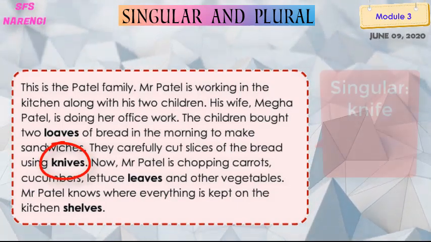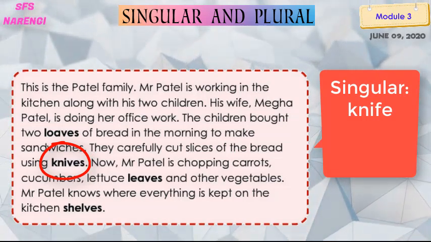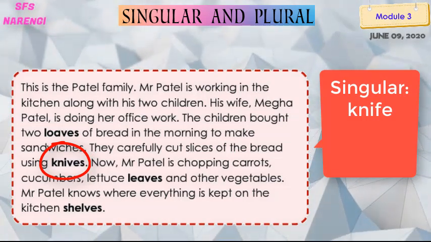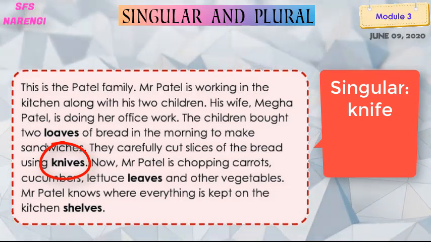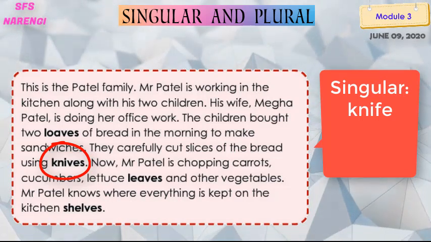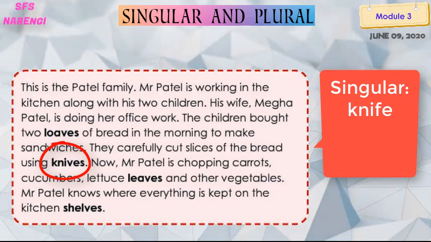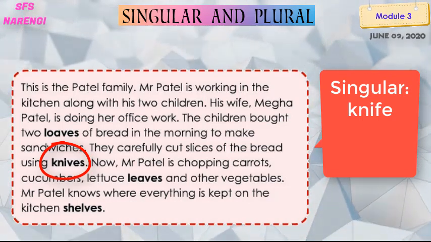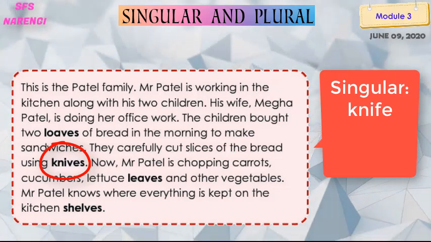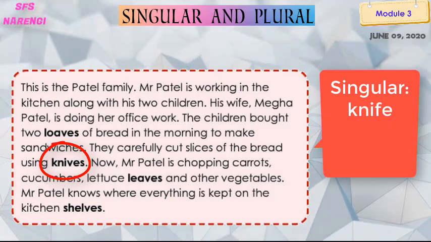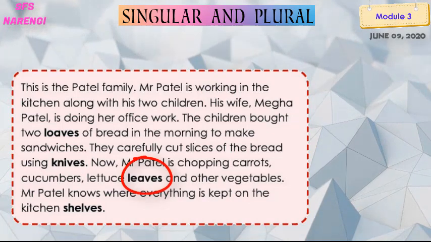Yes, so what is the singular of knives? Knife. K-N-I-F-E. So what do we have to do here? We have to remove the two letters of the word F-E and add there V-E first and S. What will it be? Knives. They carefully cut slices of the bread using knives. Yes? Okay. So the third highlighted word is leaves.